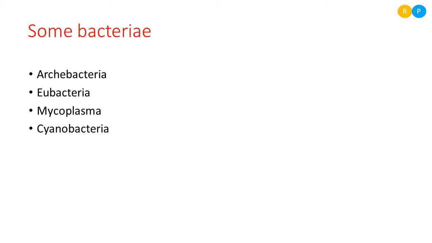There we are going to understand the specific characters of archaebacteria and eubacteria, because till now we have studied the general characteristic features. Those are applicable to all the members coming under this kingdom. But from now onwards we are going to study the specific characteristic features of a few members coming under this kingdom. So let us study those things in detail in the next video.